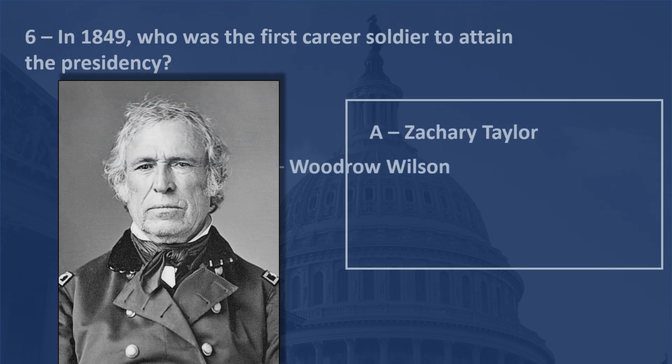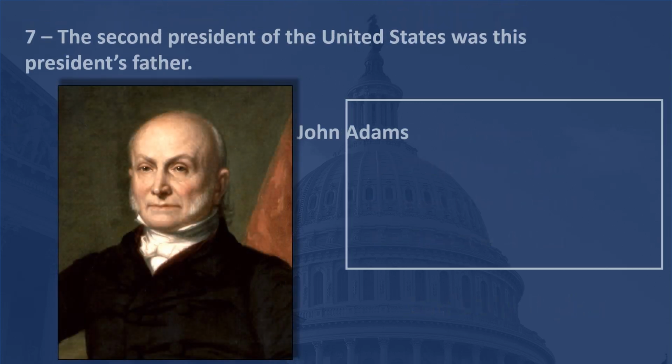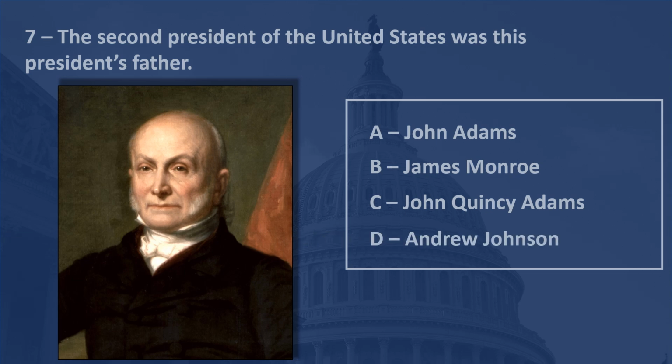In 1849, who was the first career soldier to attain the presidency? Zachary Taylor. The second President of the United States was this president's father. John Quincy Adams.